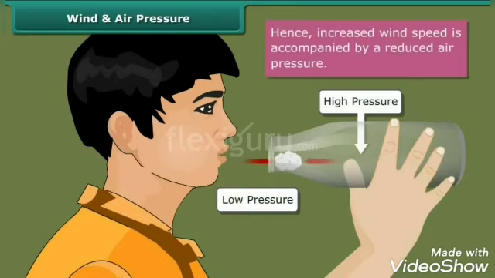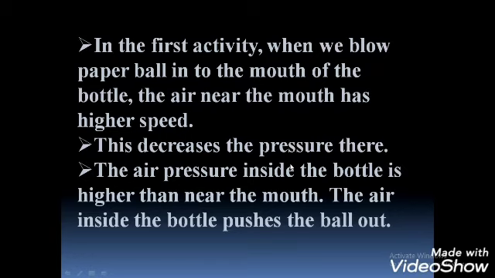So children, we concluded that increased wind speed is accompanied by reduced air pressure. From this activity we can say that when we blow a paper ball into the mouth of the bottle, what happens? The air near the mouth has higher speed. This decreases the pressure there. The air pressure inside the bottle is higher than near the mouth. The air inside the bottle pushes the ball out. So it is very difficult to force the paper ball into the bottle.